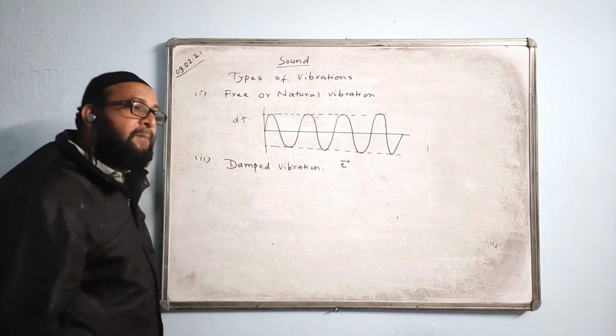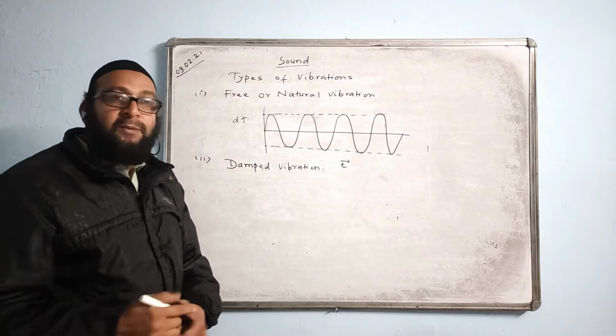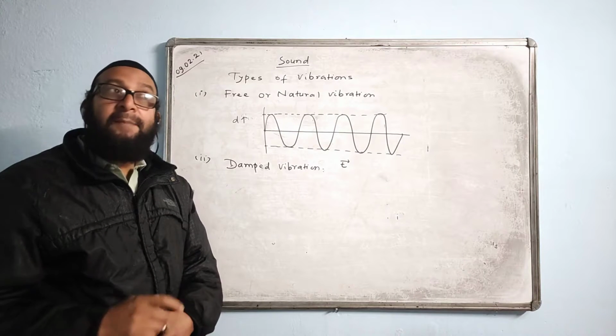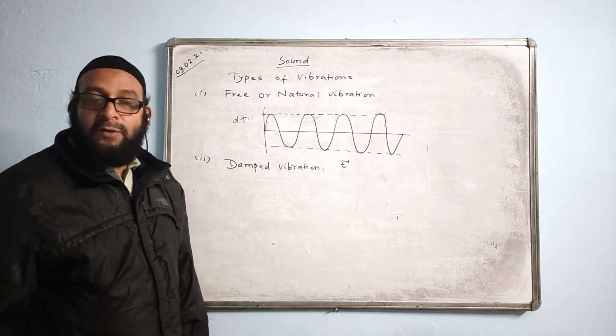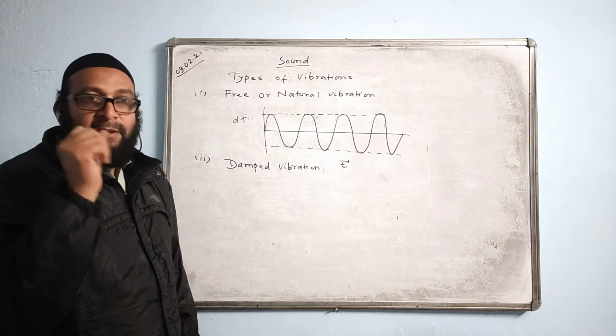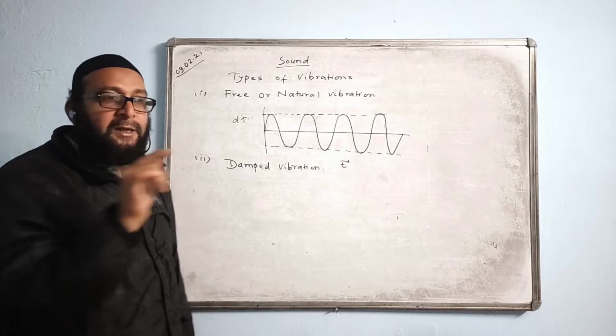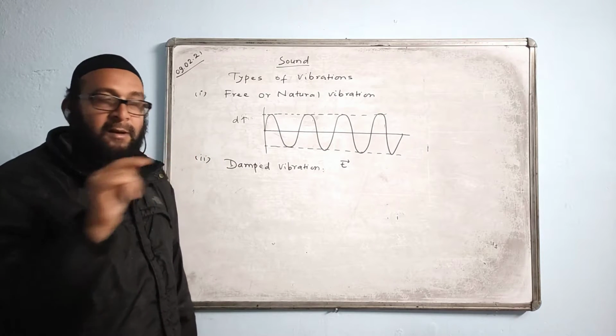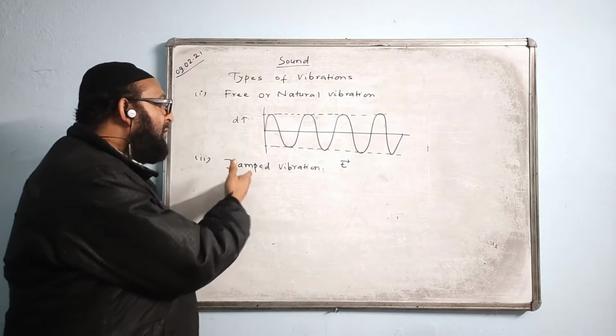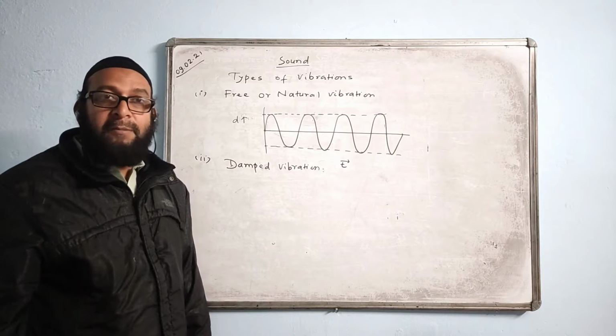Second type of vibration is damped vibration. In damped vibration, what happens? A body vibrates with a decreasing amplitude in the absence of a periodic force. We are not giving the force again and again, and the body's oscillation or vibration keeps on decreasing by itself. Then such a vibration is called damped vibration.